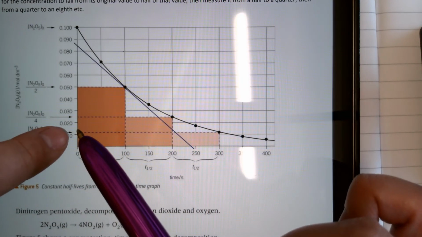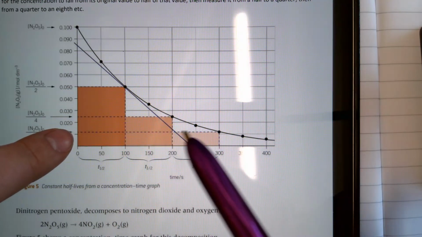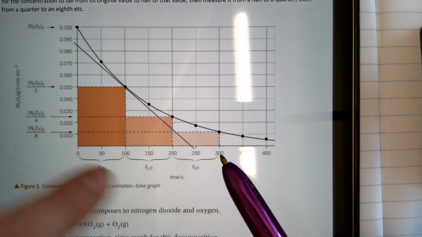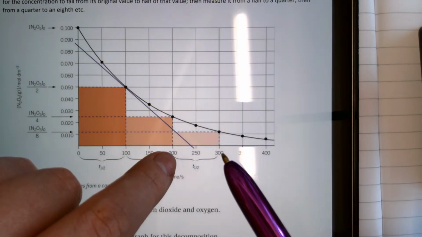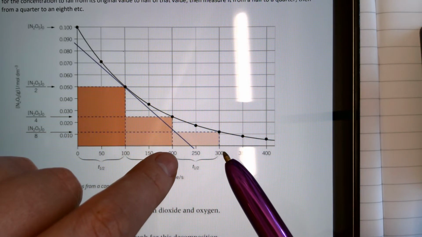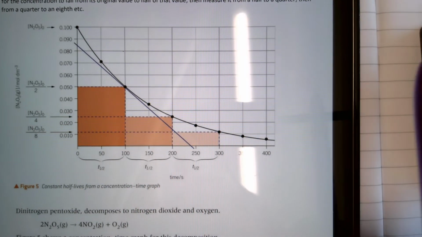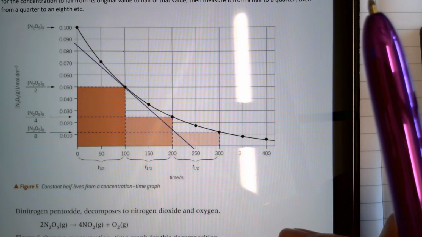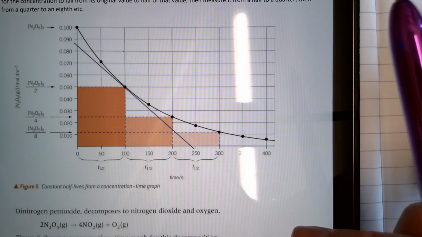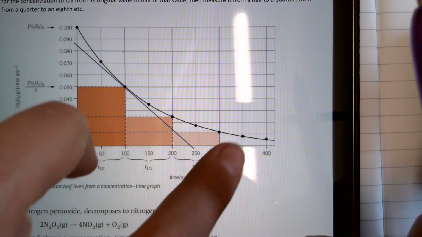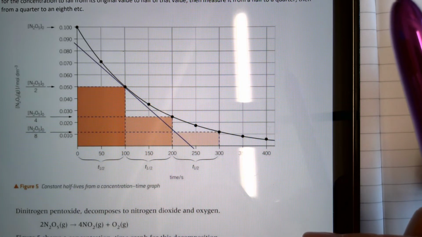0.025, half of that is 12.5. So I go to 12.5, I go across and I go down. This is the time point when it was at 25. This is the time point that it's on 12.5. Again, it took 100 seconds for it to halve. And what we can say is that if you have a constant half-life, so if the half-life is the same each time, then it is a first order reaction.